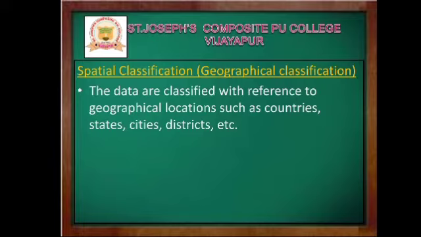That means the data which are classified on the basis of geographical location is called spatial or geographical classification. For example, locations such as countries, states, cities, districts, etc.